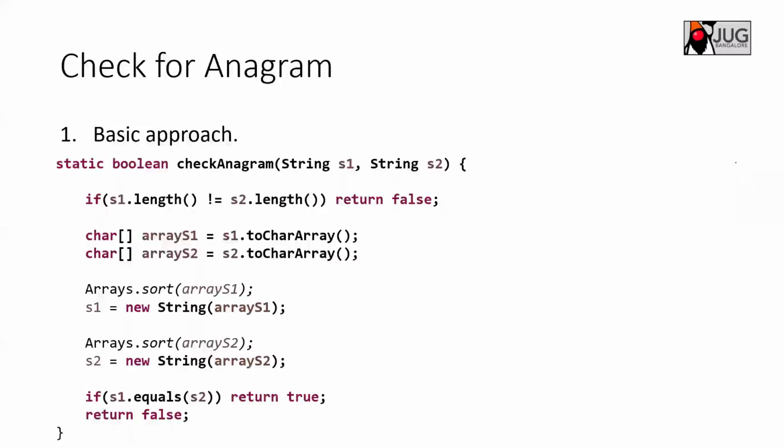Let's see, I think I have implemented that. First you check whether both strings have the same length, because only then can they be anagrams of each other. If the lengths are varying, they cannot be. So we check the length of s1 and the length of s2, and if they are not equal, we return false. Next we convert them into character arrays because we want to sort, call Arrays.sort on the character arrays of s1 and s2, save the sorted strings back to s1 and s2, and then check whether s1 is equal to s2.